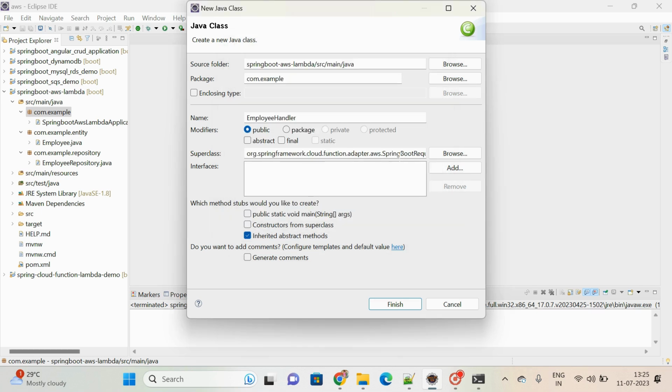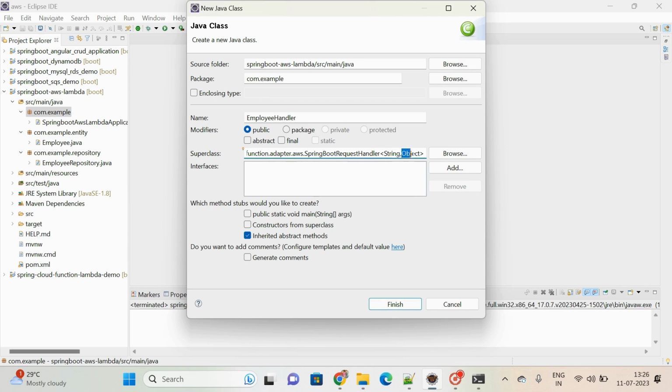Okay, Spring Boot request handler. Here, since I am passing input as a string and output as an object type, you can mention Employee here for now, but in future you can mention object also. It depends on your requirement. As per my requirement, I am passing the employee name as the input and I am getting the employee object.